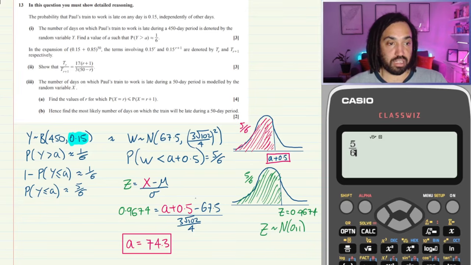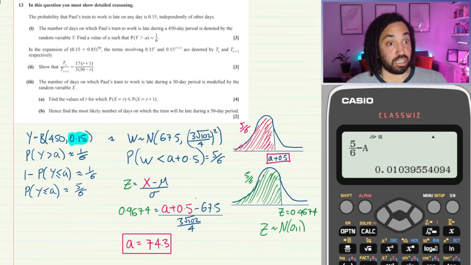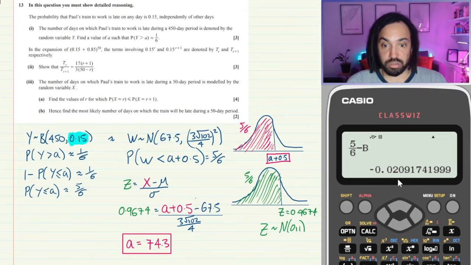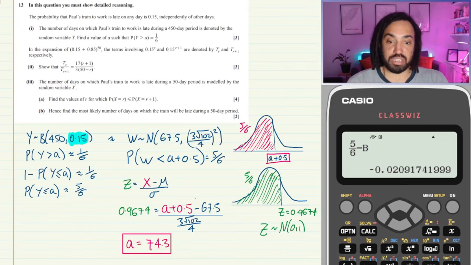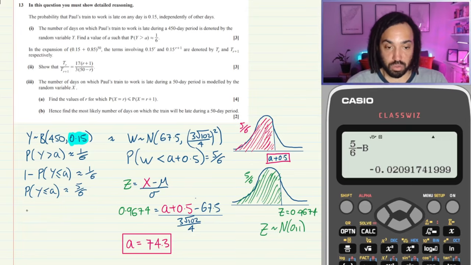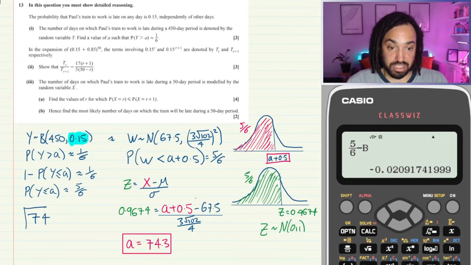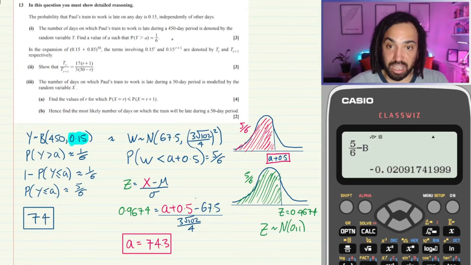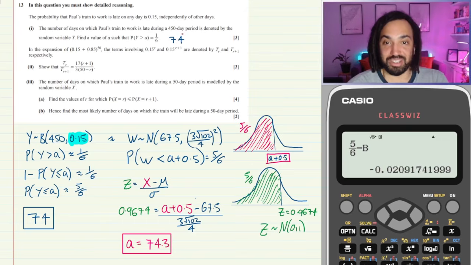So 56 minus A, which was the value we had for 74. Hopefully this gives us a very small number. It does. Okay, nice. And then what about if we do minus B? That's the value we had for 75, and that is larger, but there's a change of sign, which means the root does lie in between the two. And the one that was closest was A, which was when we chose little a to be 74. So 74 is our answer to part I, and that is 3 marks.